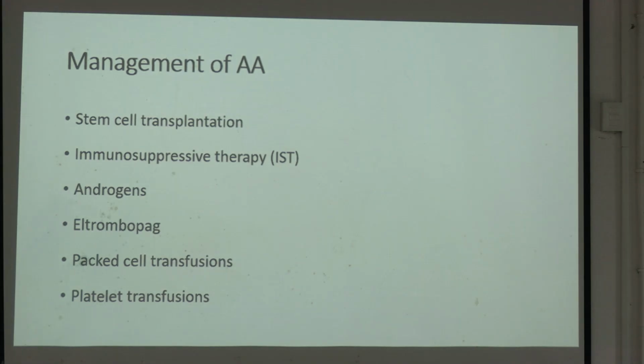Now the management of aplastic anemia: stem cell transplantation, immunosuppressive therapy, androgens, L-thrombopath, packed cell transfusions, and platelet transfusions.